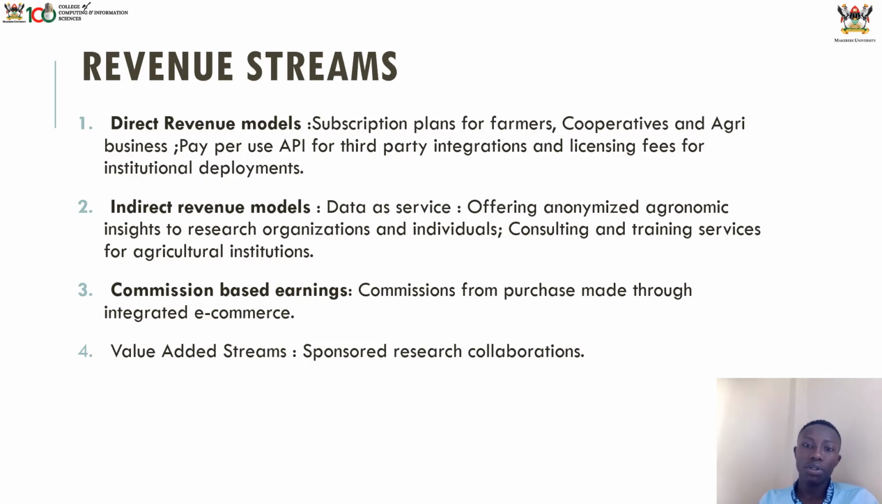We have API per use for people who use our API in their systems. Then, in indirect revenue models, data as a service, we shall be offering access to our datasets. People will be paying, and then consultation and training services. We have also commission-based earnings, based on the e-commerce platforms that are integrated into our system. They can be giving us some money for commission, because we shall be letting their business become easy. Validation streams and sponsored research collaborations will also be another way of getting revenue.